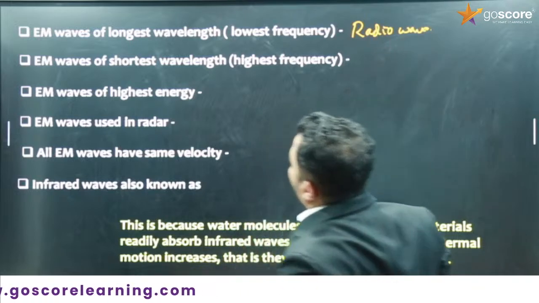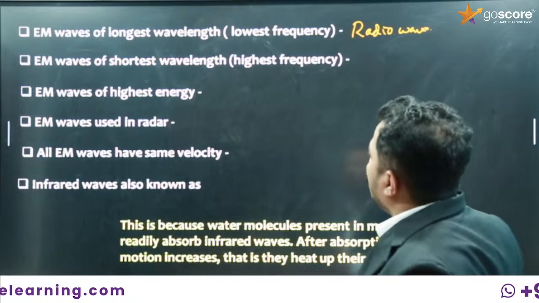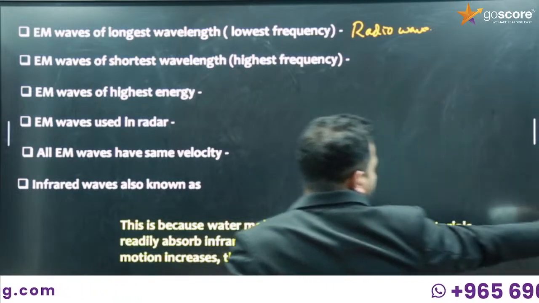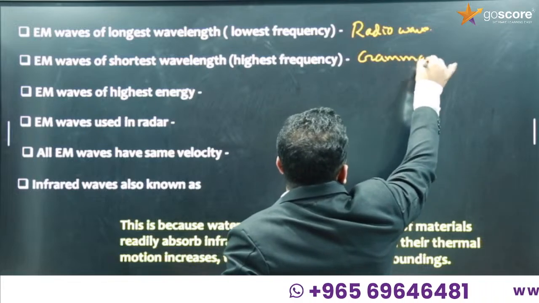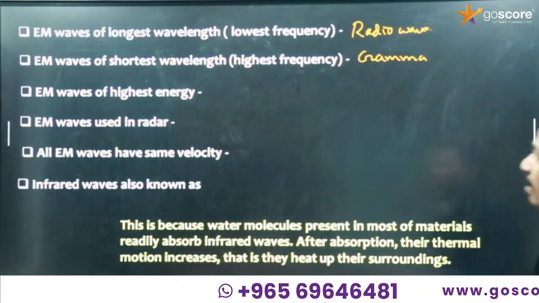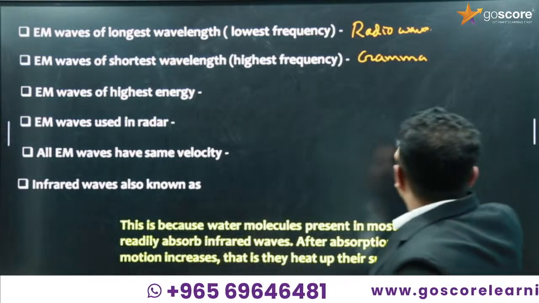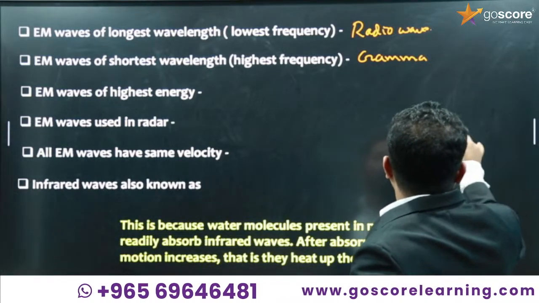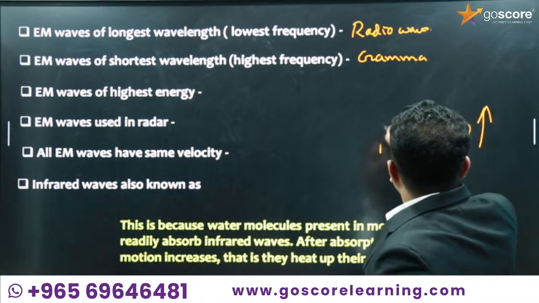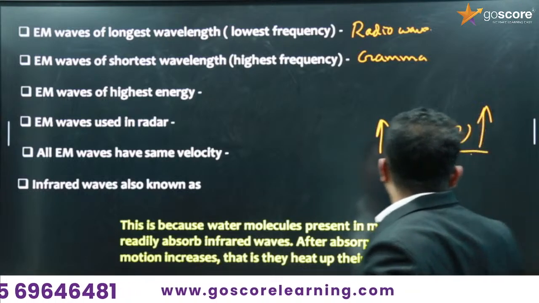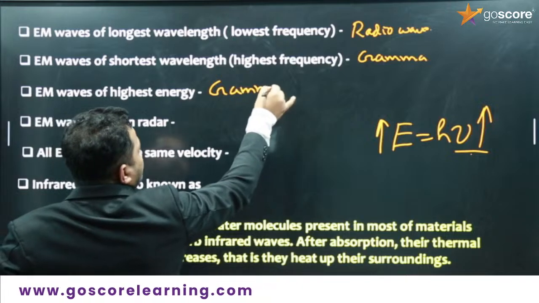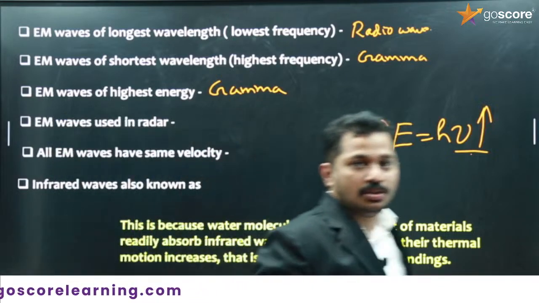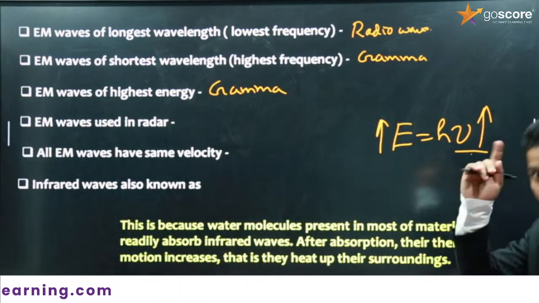Comment it fast. Then, electromagnetic wave of shortest wavelength. This will be the opposite, on the right side. Gamma rays. Okay. Electromagnetic wave of highest energy. For highest energy, you can recall the formula E equals h nu. As frequency is more, energy will be more. Which electromagnetic wave has the highest frequency? Gamma. So gamma waves have the highest energy. This is a previous question.